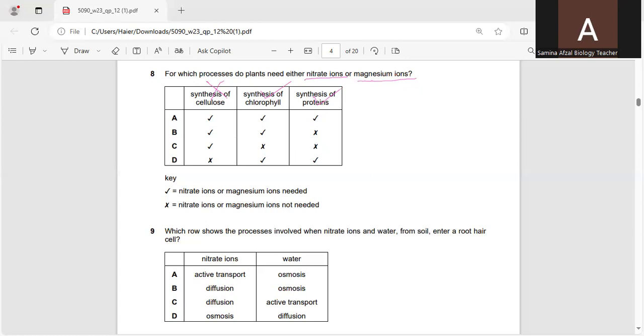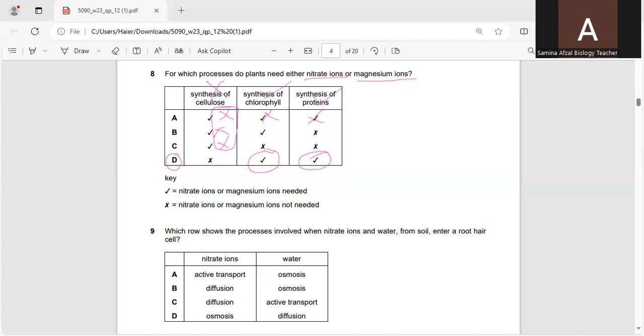Since these are carbohydrates, the first three options are wrong, in which they have shown that nitrate ions and magnesium ions are required for the synthesis of cellulose. It means the first three options are totally wrong. Only D is the option in which they have given the correct answer: magnesium is required for the synthesis of chlorophyll and nitrate ions are required for the synthesis of protein. So D is the correct answer.